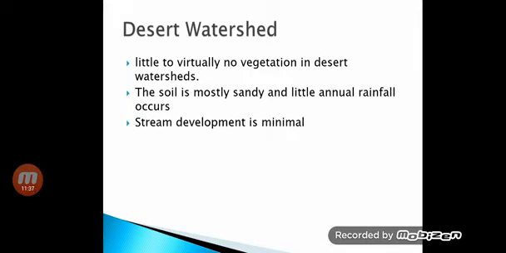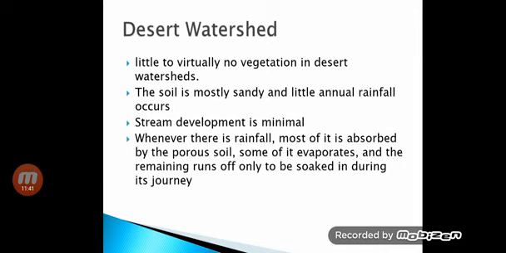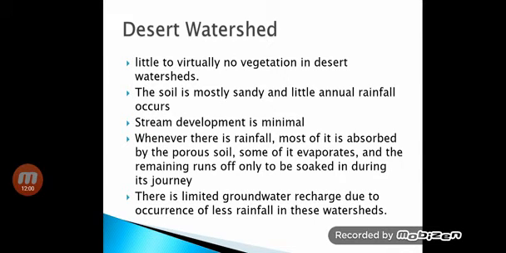In these watersheds very minimal or no stream development occurs, as whenever there is rainfall, most of it is either absorbed by the porous soil, some of it evaporates because of the temperature, and the remaining runs off, but while running it soaks into the soil. There is limited groundwater recharge due to very little rainfall in these watersheds.